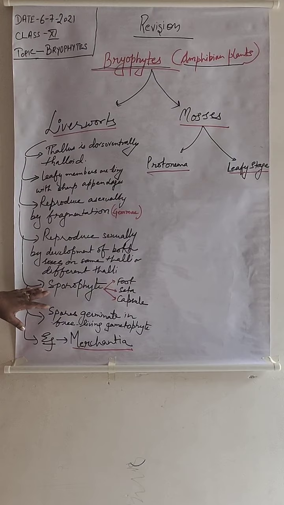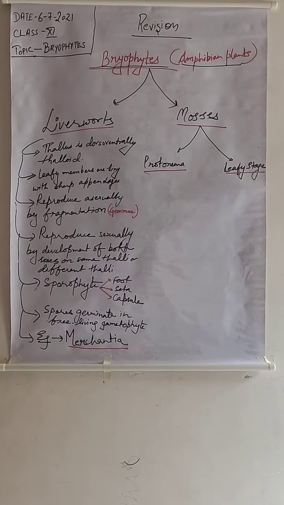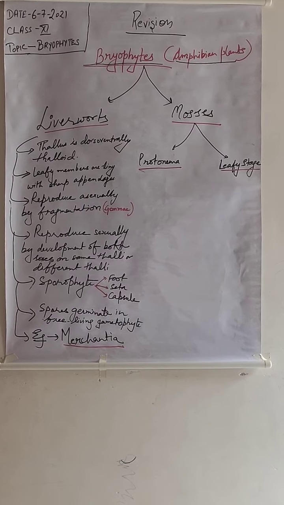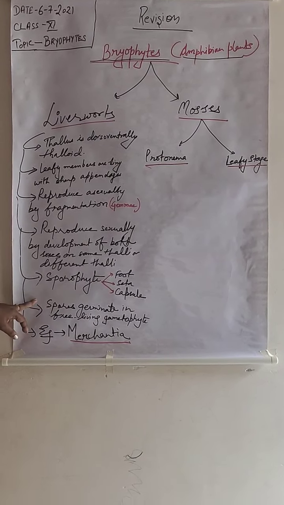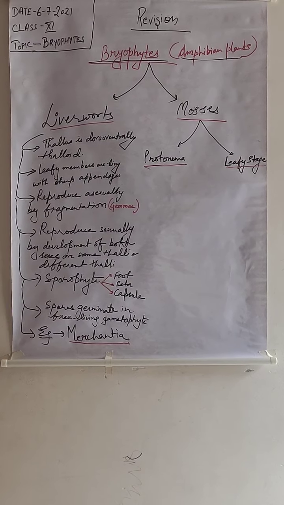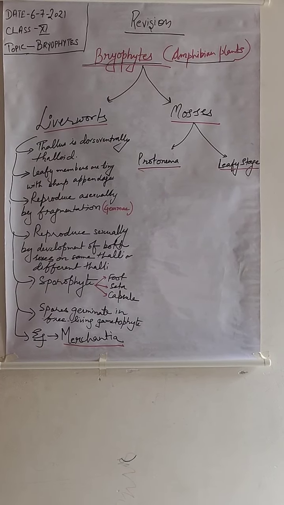So the sporophyte basically consists of three things: foot, seta and capsule. The main use of the capsule is that it consists of spores in it. Later on, the spores germinate into free living gametophytes. So they are also characterized by free living gametophytes.